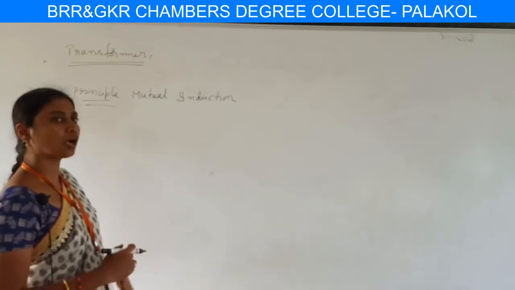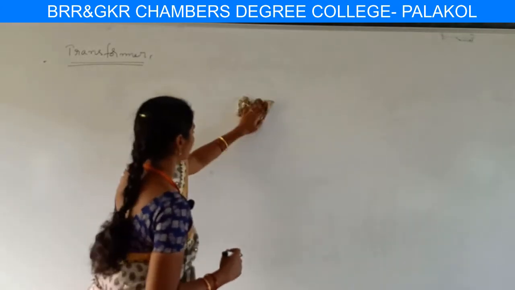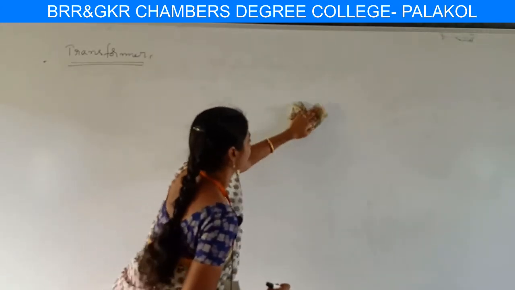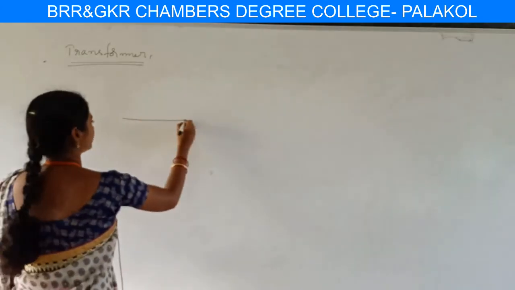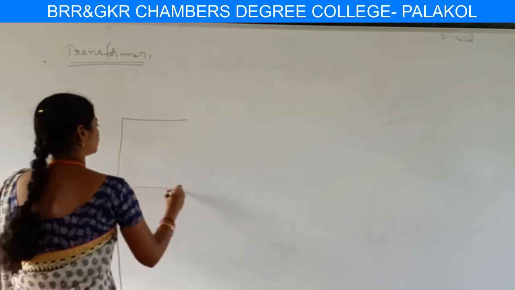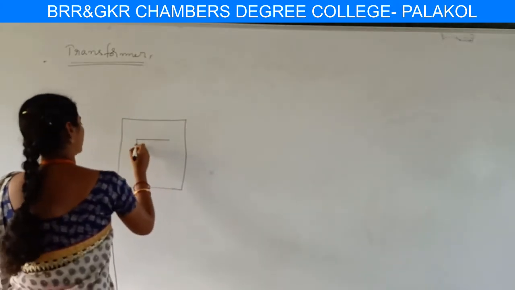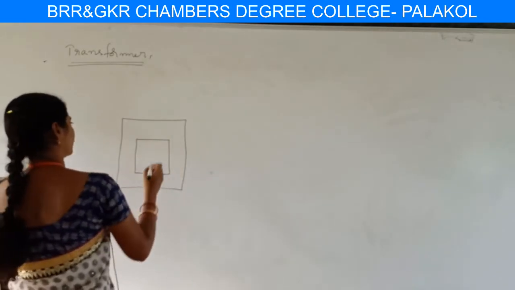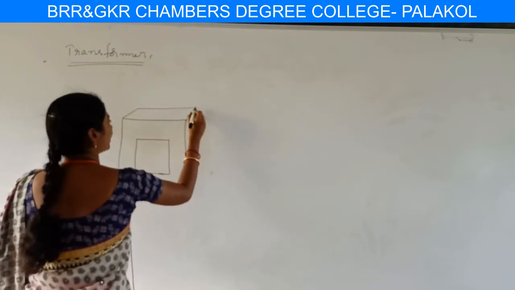So we have two coils in a transformer, one primary coil and another secondary coil. I want to draw the diagram and explain the primary and secondary coils. In a transformer, the primary and secondary coils are both wound on a magnetic material, which is ferromagnetic material.